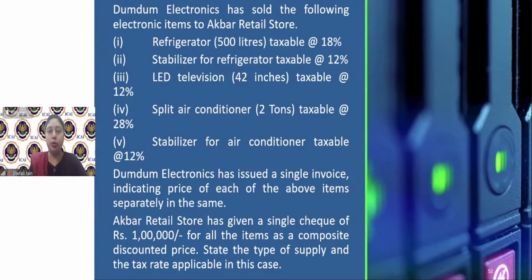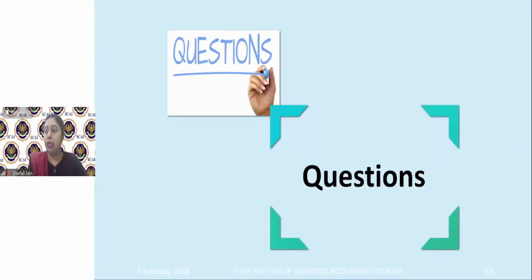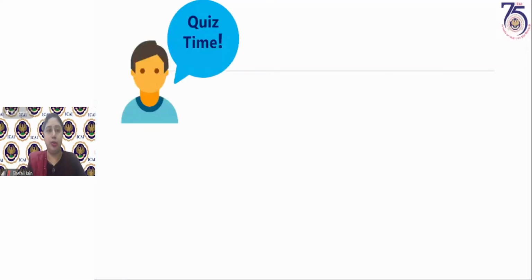But if you went to a general store, you purchase 5 items and he issues you an invoice and charges separately for every item, then that becomes an individual supply. Now, whether that particular general store is liable to GST or not, that is a different thing. But this supply transaction will be taxed in this manner. Now, with this, we come to the end of all the discussions. And now we will take some questions.